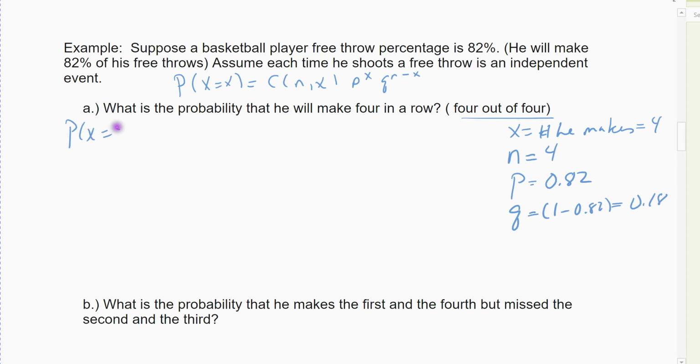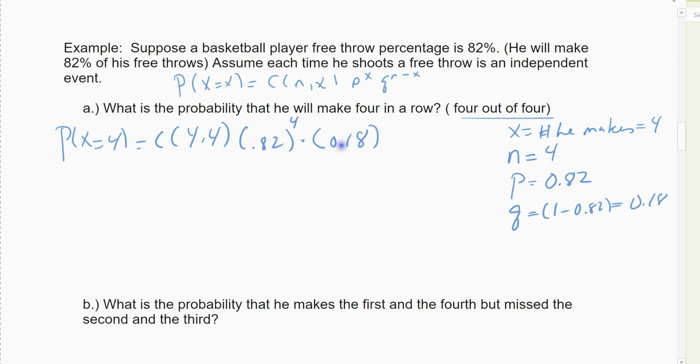So the probability he makes 4 would be the combination, well, he's making 4 out of 4. The probability of success is 0.82. He's going to succeed 4 times. Actually, I'm going to write it lower so I have a little more room to work. Apparently I needed to, so give me a second, I'm writing it again. So combination 4 choose 4. The probability of success is 0.82, and he's going to succeed 4 times, so that's what that represents. 82%, and he's succeeding 4 times. The probability of failure is 0.18.